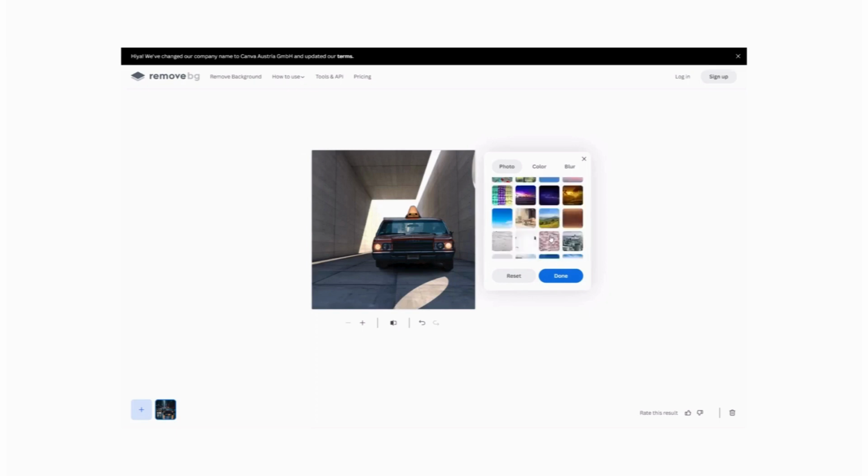Here's an interesting tidbit: Remove.BG can actually remove backgrounds from videos too. Pretty neat, huh? But we'll save that for another video.